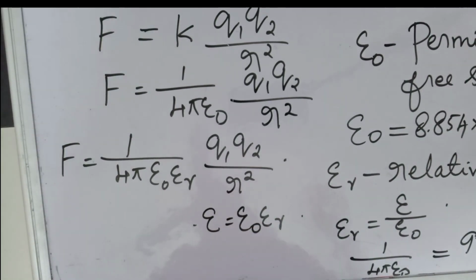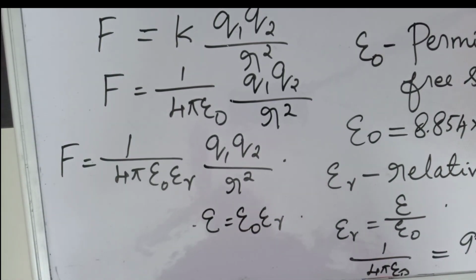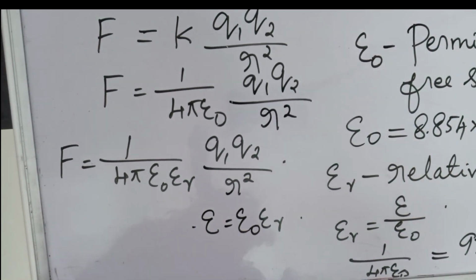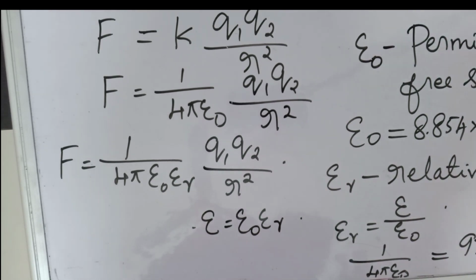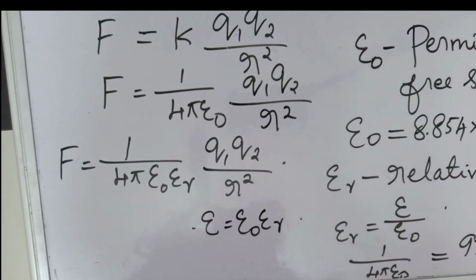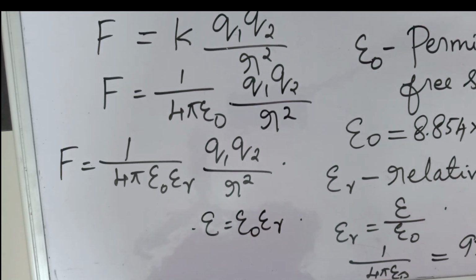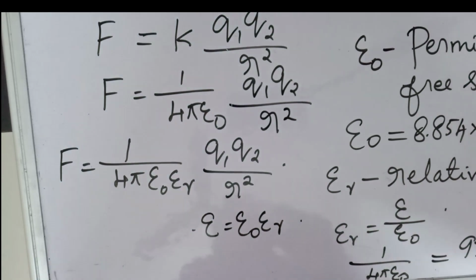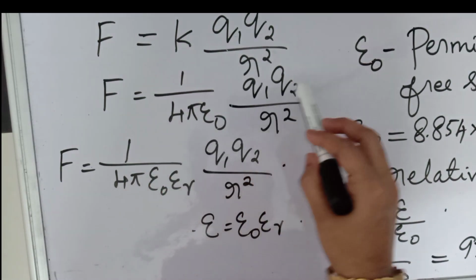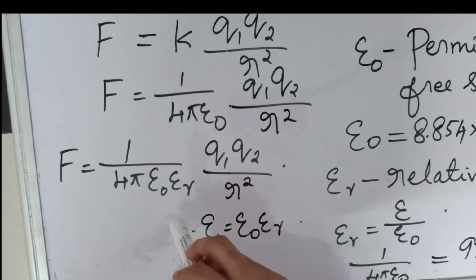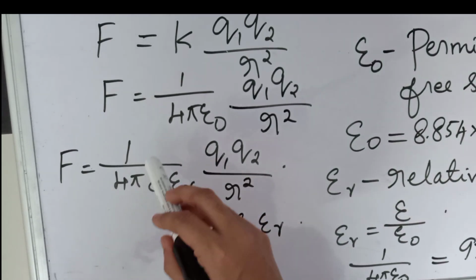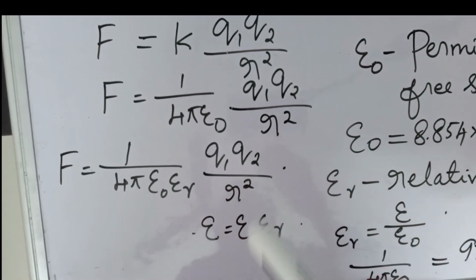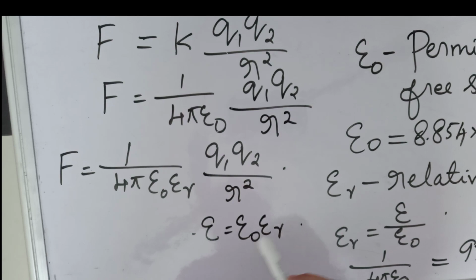Now we have to remember these points, that means the definition of Coulomb's law. How we can define Coulomb's law? The force of attraction or repulsion between 2 point charges is directly proportional to the product of the charges and inversely proportional to the square of the distance between them. That is, if they are kept in vacuum, F will be equal to 1 by 4 pi epsilon 0 q1 q2 by r square, and in the case of medium, F will be equal to 1 by 4 pi epsilon 0 epsilon r q1 q2 by r square, and epsilon is equal to epsilon 0 into epsilon r.